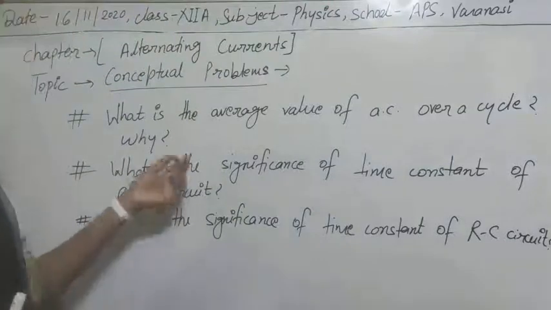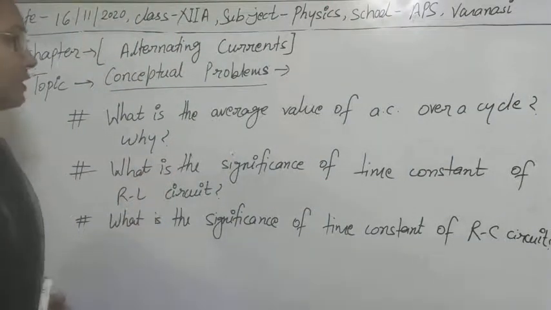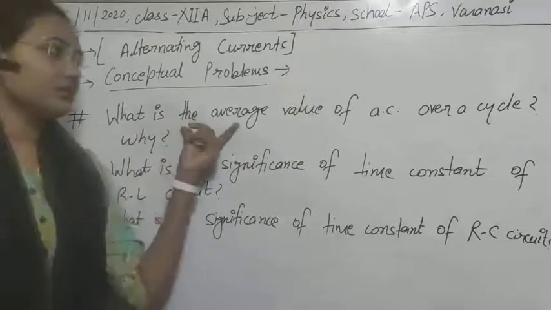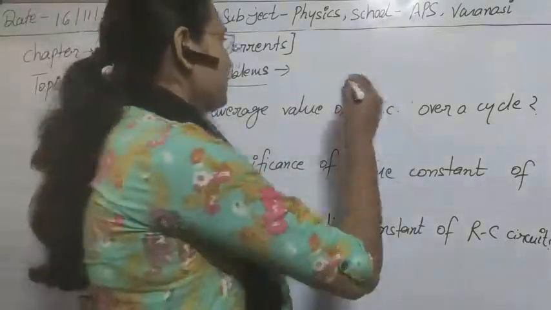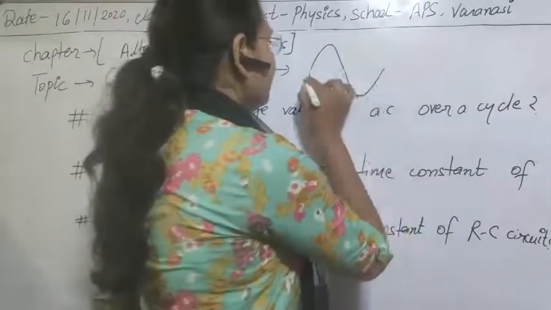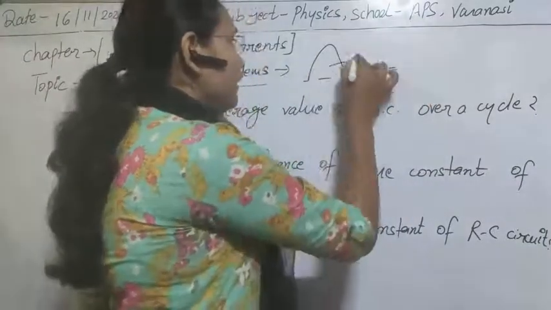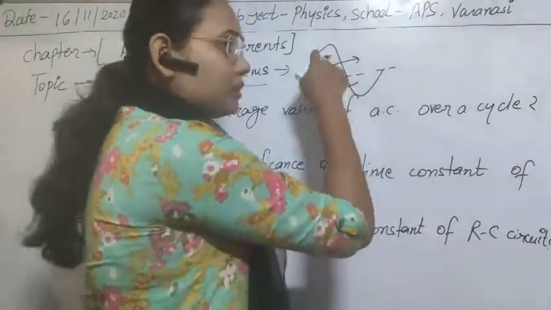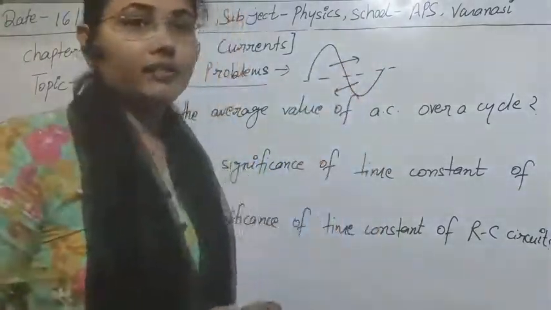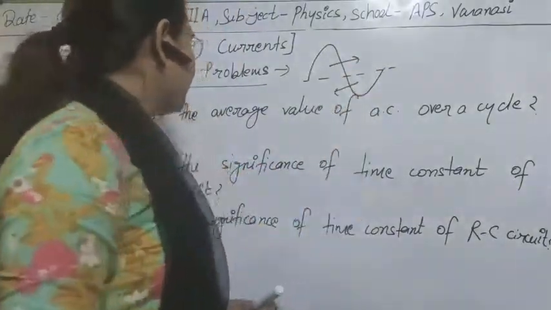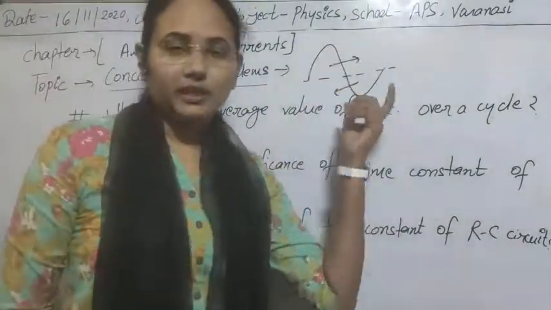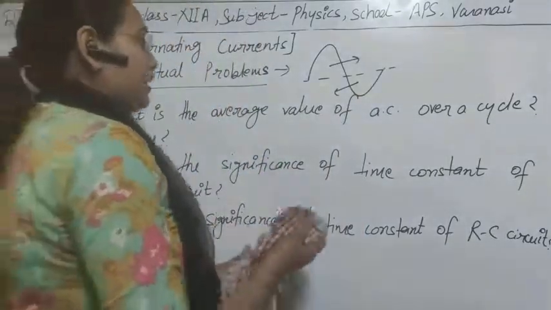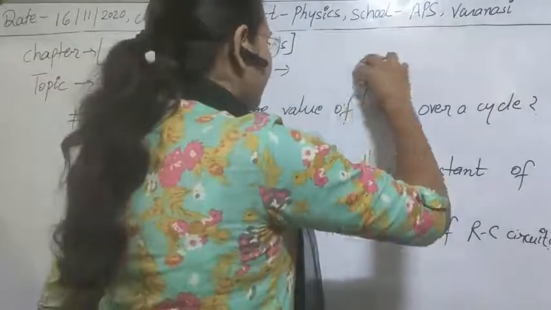The first question, which I have just discussed: what is the average value of AC over a cycle? Why just over a cycle? Actually AC is propagating in such a manner that over a cycle, one half is positive and the other half is negative. So if you see the average value, then obviously the average value will become zero. Clear? Due to its propagation in positive and negative half cycles.